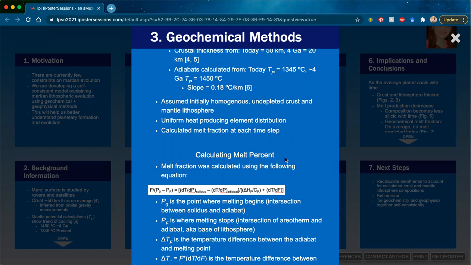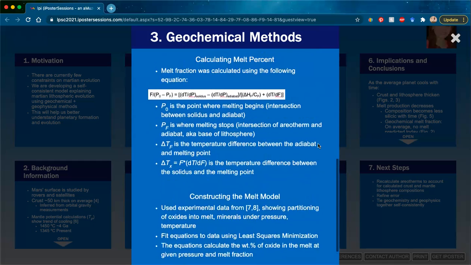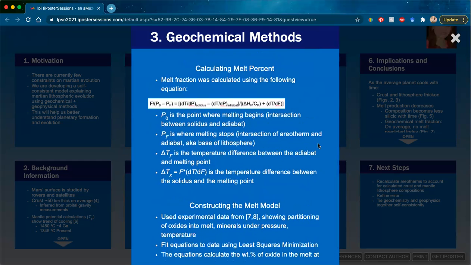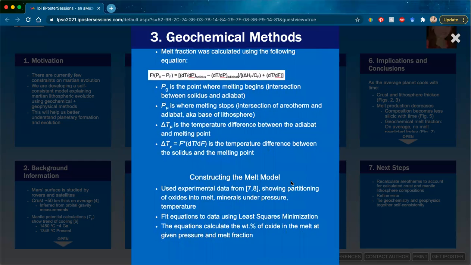Some of our assumptions included that the planet was initially homogeneous and that there was an undepleted crust and mantle lithosphere and that there was uniform heat distribution. And so we calculated the melt fraction at each time step. To calculate the melt percent, we used the equation that is also in the geochemical methods. We used the pressure at the point where melting began, which was the intersection between the solidus and the adiabat.